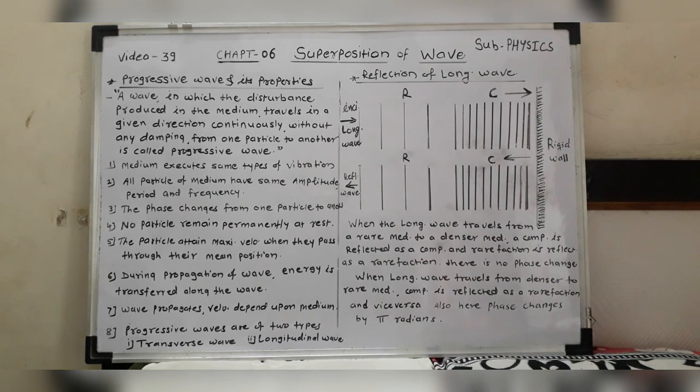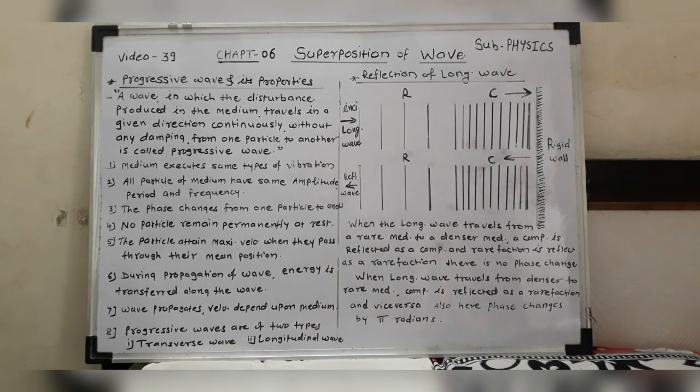They are maximally vibrated at the extreme position, and so the phase changes from one particle to another. The next property is that no particle remains permanently at rest. Each particle comes to rest momentarily: at the extreme position there is maximum displacement, and at the mean position there is zero displacement. In this way, no particle remains permanently at rest.